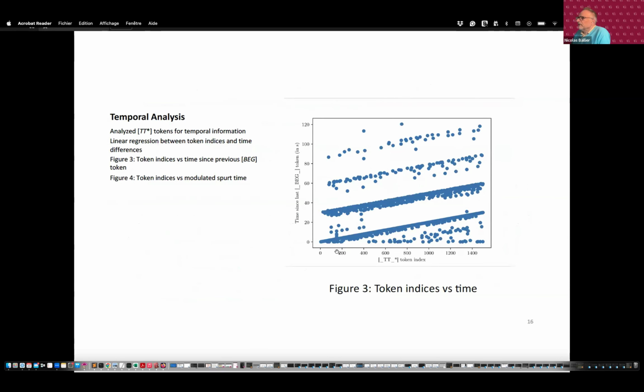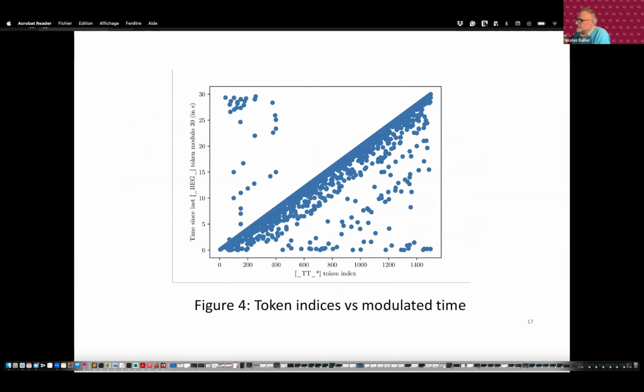So if we look at the value of these TT subtokens and the time elapsed since the BEG token, we can see that there is a certain form of regularity. And if we take a strict measure on the timestamp every 30 seconds, you may know that Whisper has been trained for time spans of 30 seconds.